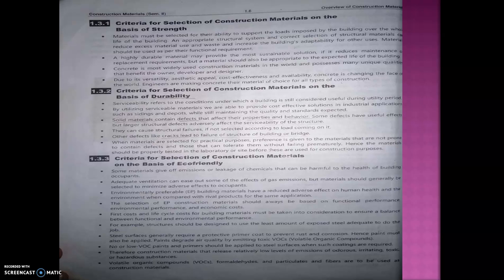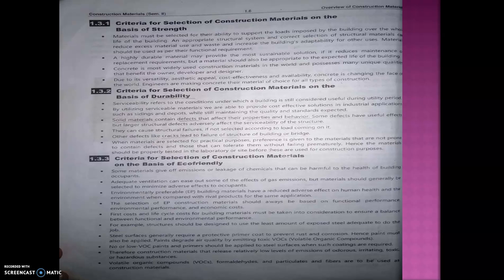Due to the versatility, aesthetic appeal, cost effectiveness and availability of concrete, it is changing the face of the world. As concrete is a lifelong material, it gives lifelong strength, durability and workability. That's why we can say that it is a versatile material. Aesthetically, it gives a good appearance also; we can mold it into different shapes and sizes. Then it is cost effective, so that's why it is utilized worldwide.